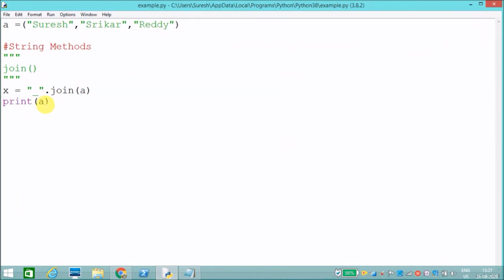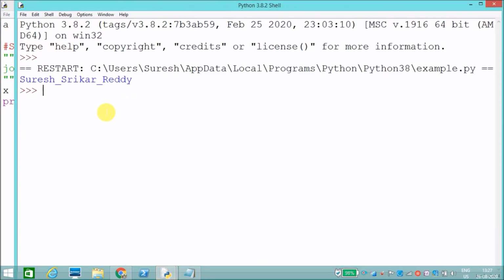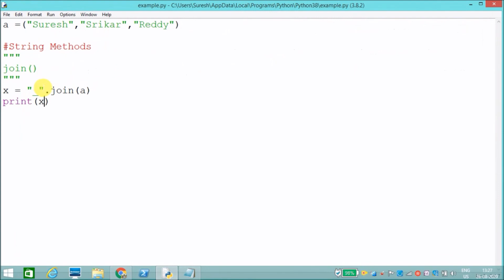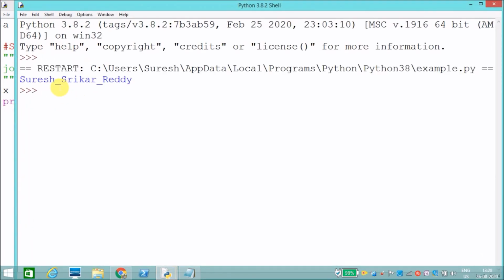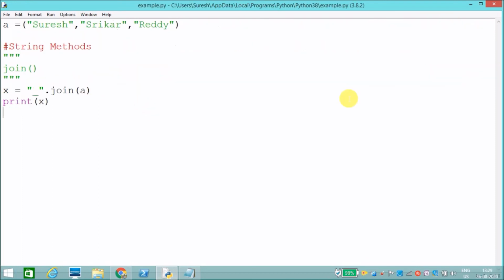I have to do like this. I'll run this. See, Suresh_Srikar_Reddy. It is joined with underscore. If you use underscore dot join a, and I am printing a, it will join all the strings with underscore. This is all about string methods, guys.